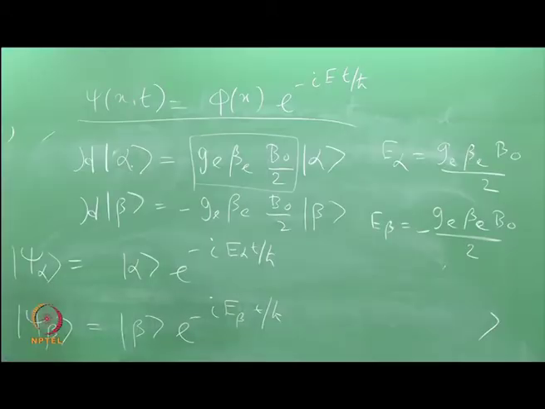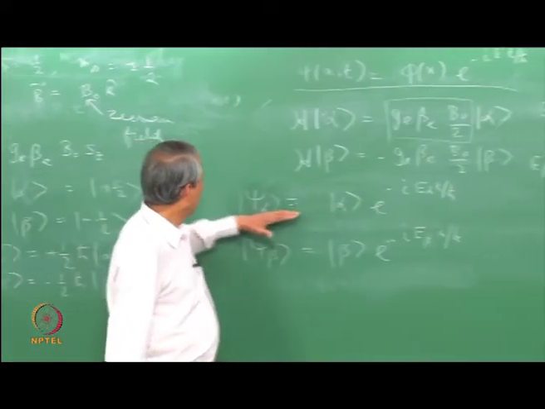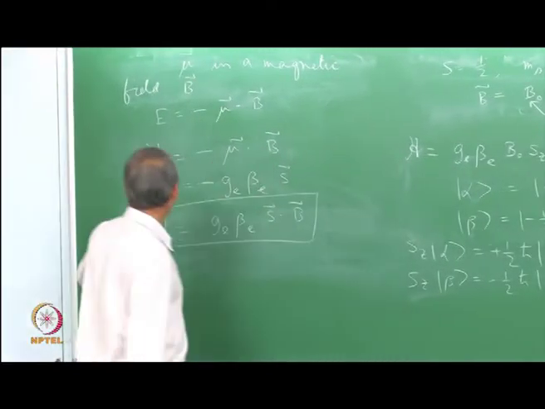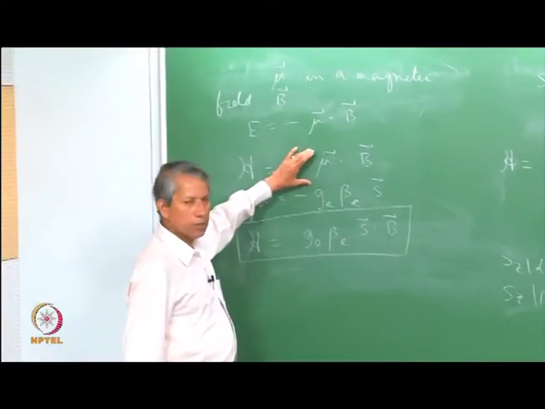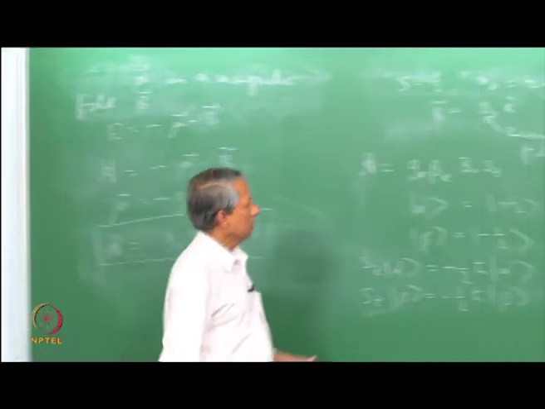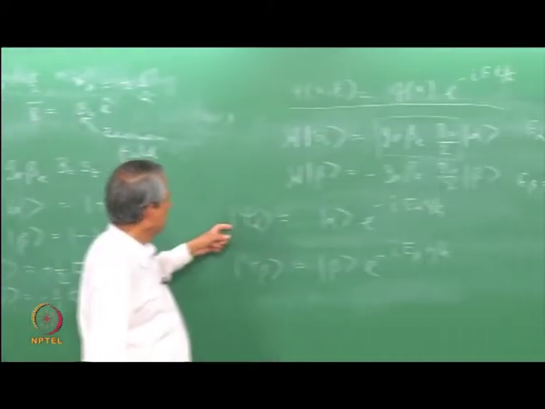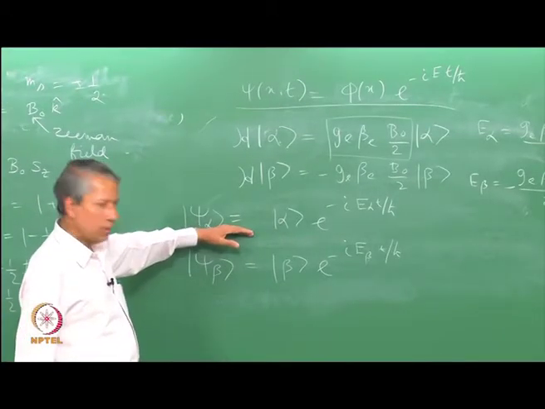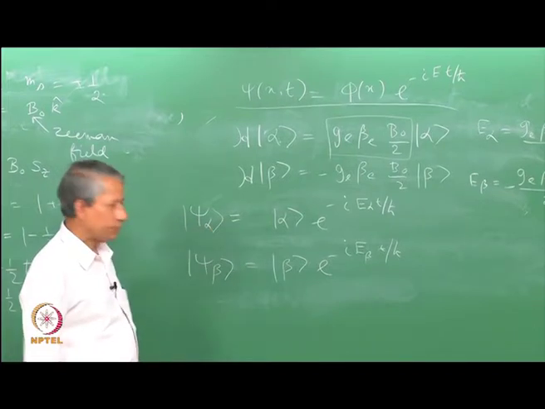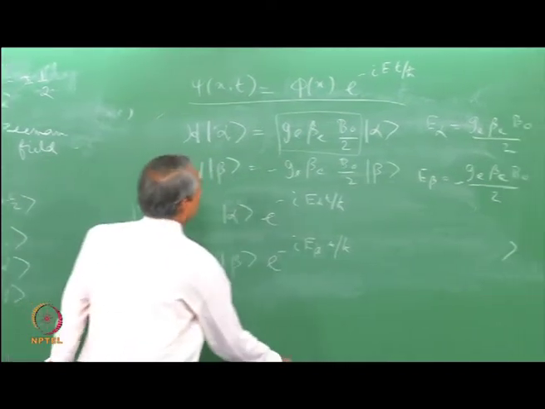Just keep in mind that these two should not cause any confusion and no mix up takes place. All right. So, these are the wave functions that we found out for a spin which is kept in a magnetic field and whose Hamiltonian is given by this fashion. These are eigenstates of the Hamiltonian, and also these are stationary states, nothing pretty much happens there, the system does not evolve.